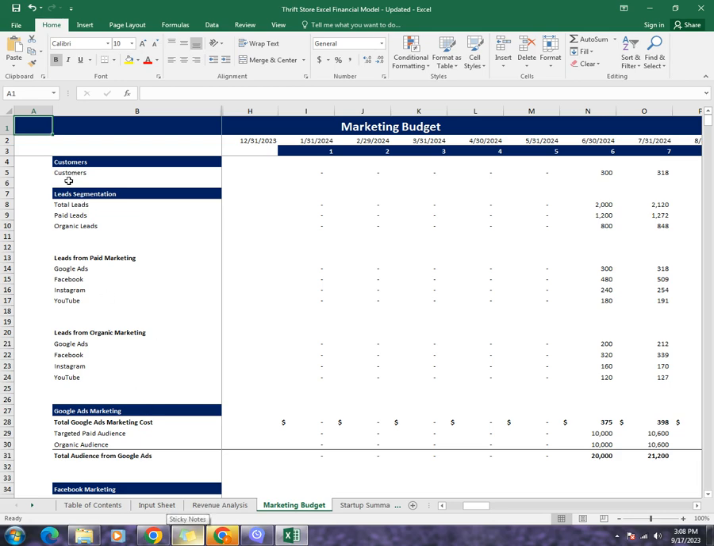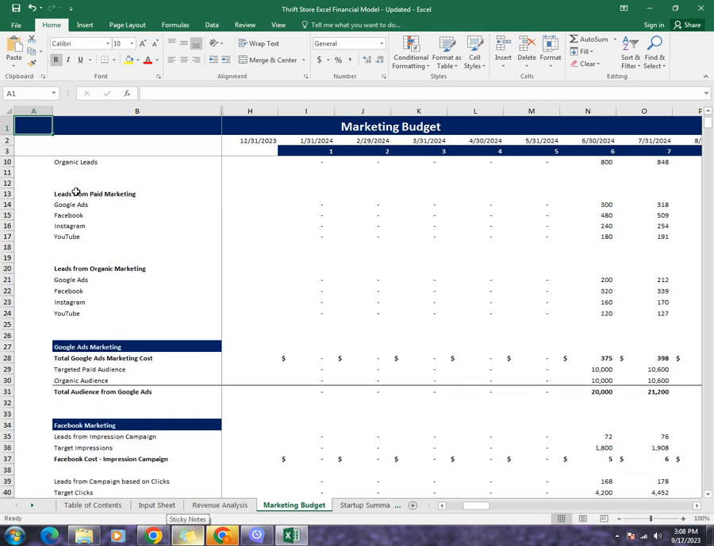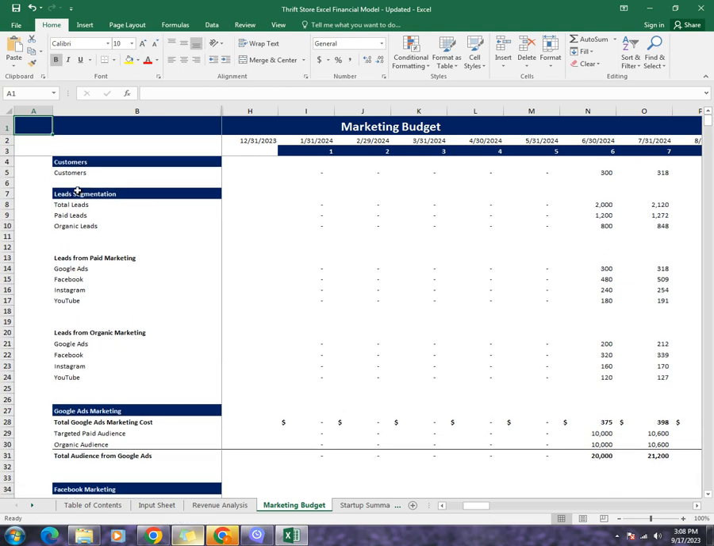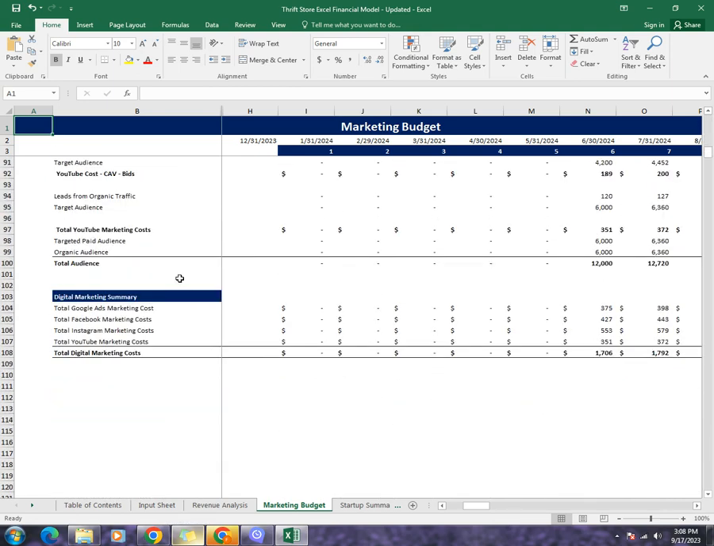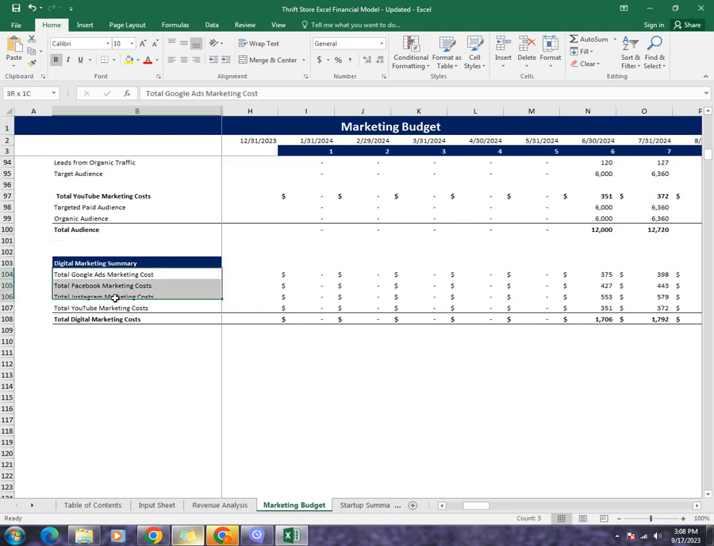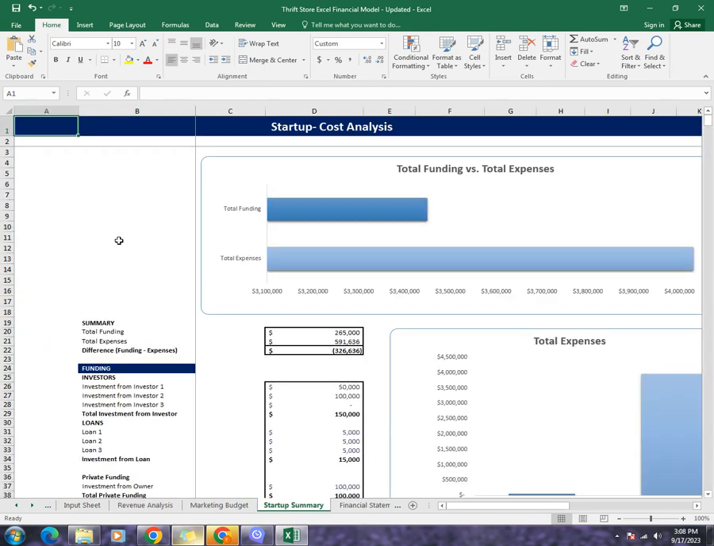The marketing budget, as you can see over here, will give you the marketing cost for the business in different marketing streams, such as Google Ads, Facebook marketing, Instagram marketing, and YouTube marketing. Then comes the startup summary.